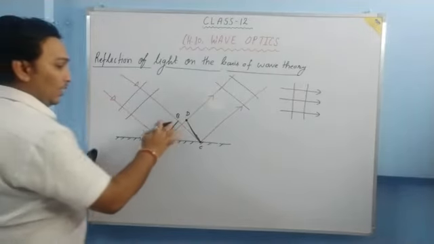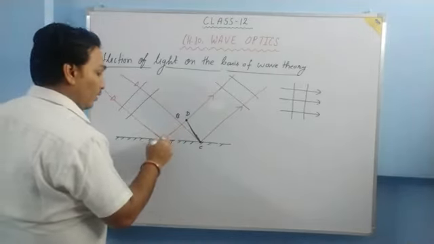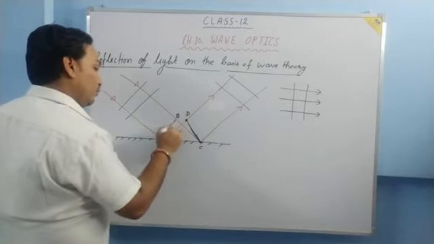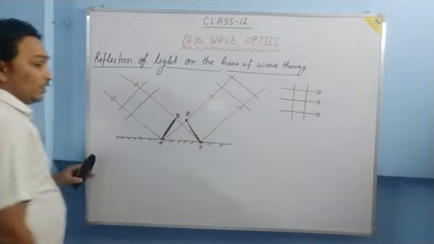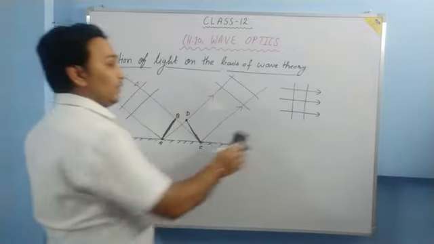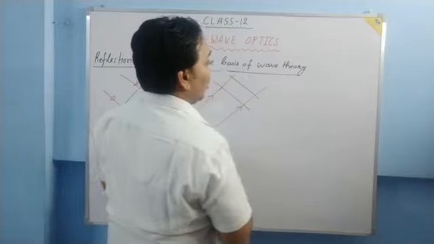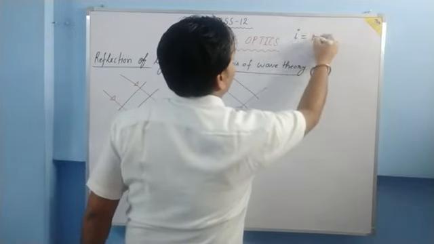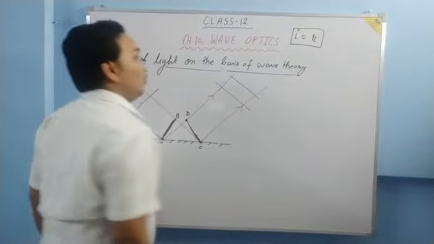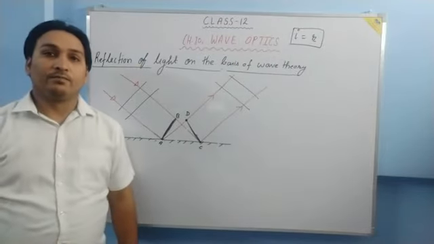Now, what we need to prove: in ray optics, we studied that in the reflection of light, the angle of incidence is equal to the angle of reflection. So this thing we have to prove with the help of this diagram.